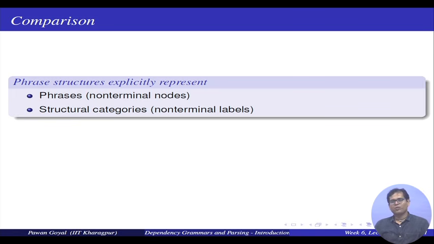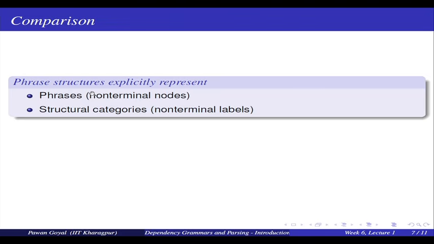Now, if you just try to compare the difference between a phrase structure representation and a dependency representation, what we see is that in phrase structure we are very explicitly denoting what the phrases are, these non-terminal nodes and labels. In the case of dependency relations, what are we explicitly denoting? There are words, but what are the relations between different words and what is the grammatical category of each individual relation.